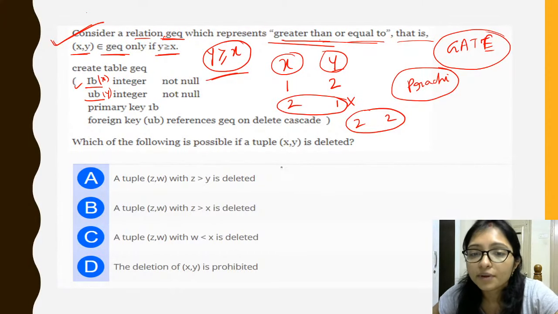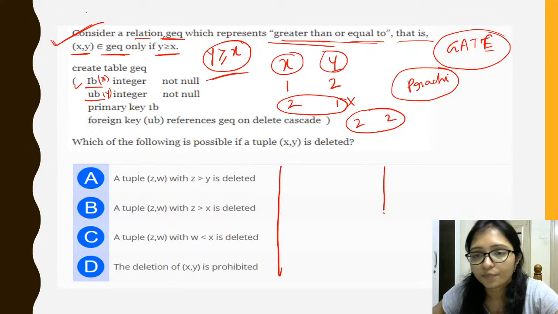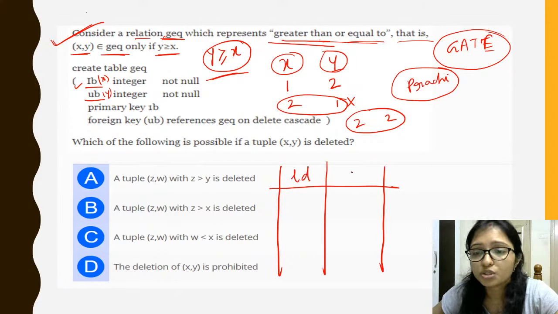So I am writing the table here, with lower bound and upper bound.